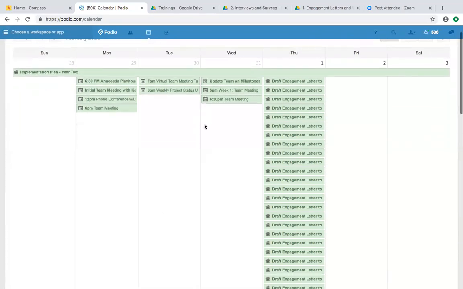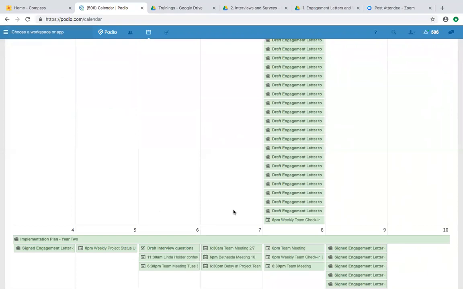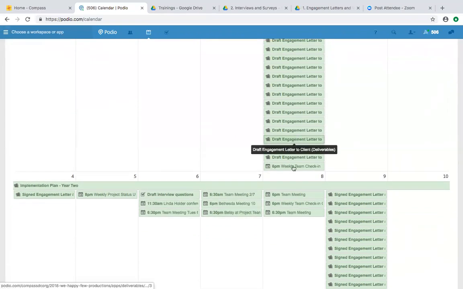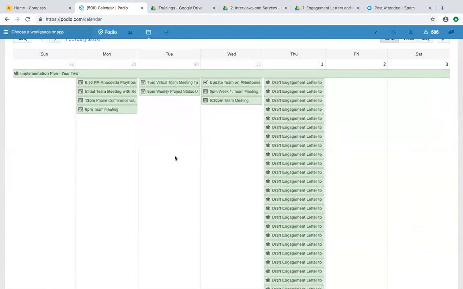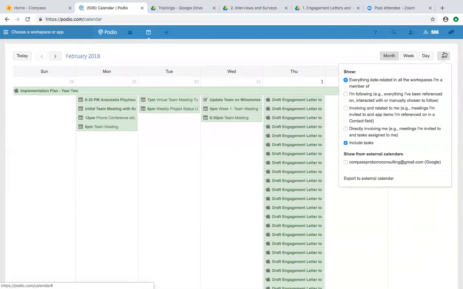But this is just a good way to see when your team meetings are, what tasks you have coming up. Those will all show up on your calendar here. And there are different settings that you can put on your calendar.